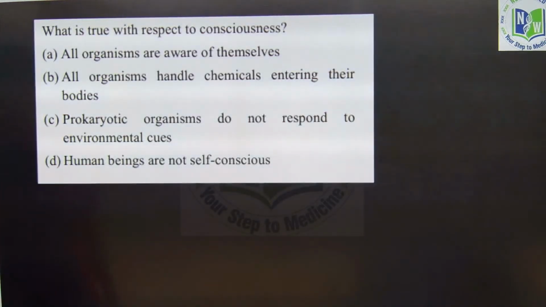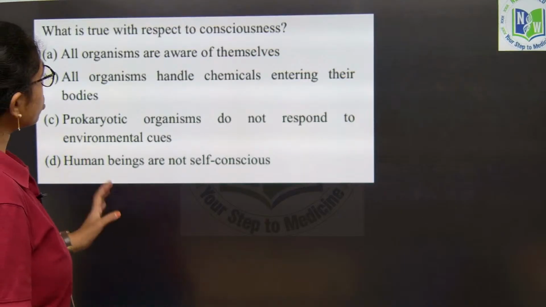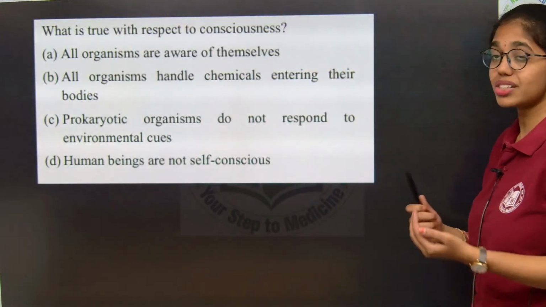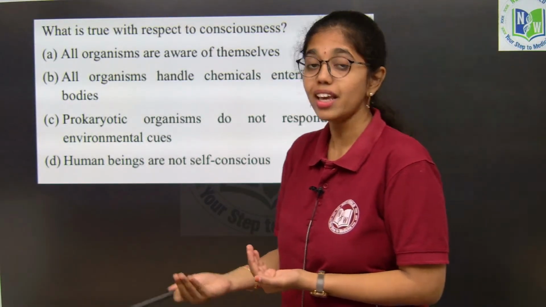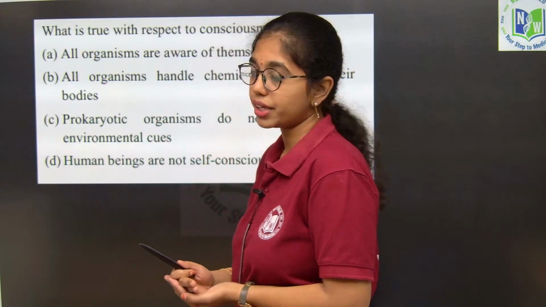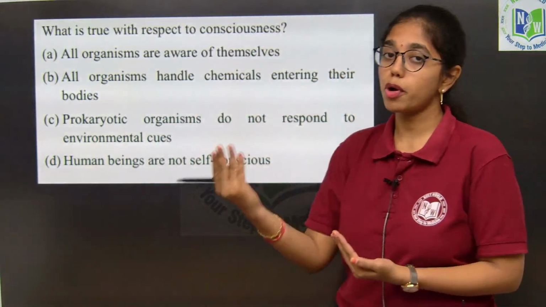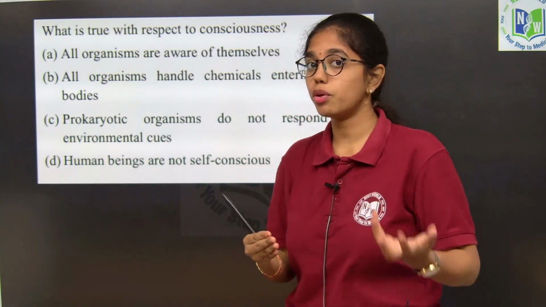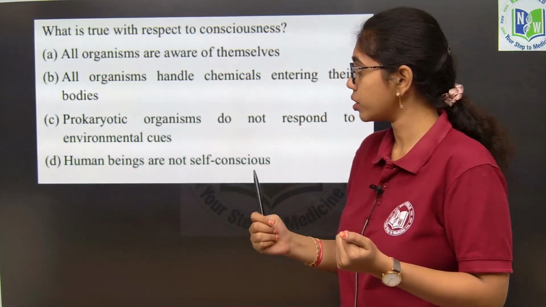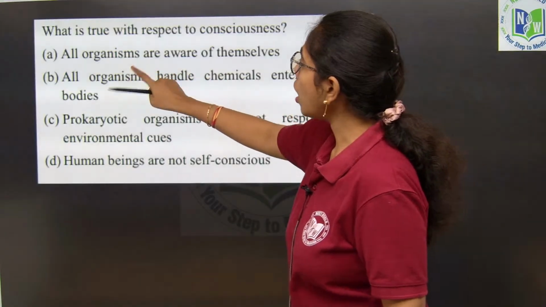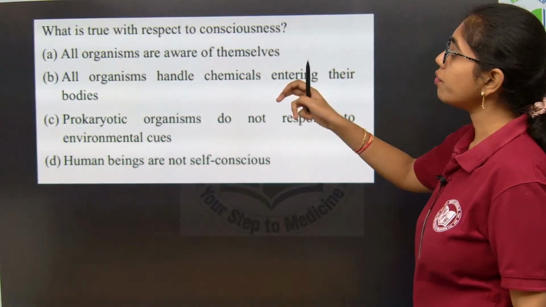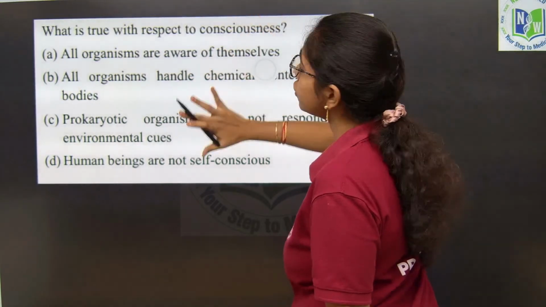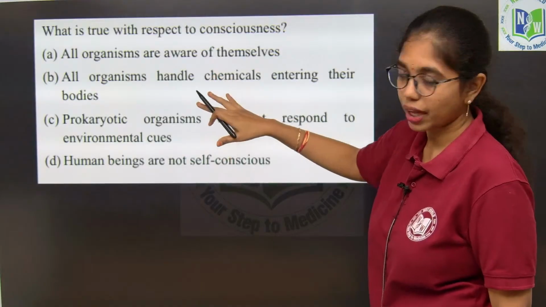What is true with respect to consciousness? So the question is about consciousness, that is response to external stimuli, which is also called irritability. This consciousness is observed in all types of organisms, be it unicellular or multicellular organisms. So here, all organisms are aware of themselves. This is self-consciousness, which is only for human beings, not for other animals.